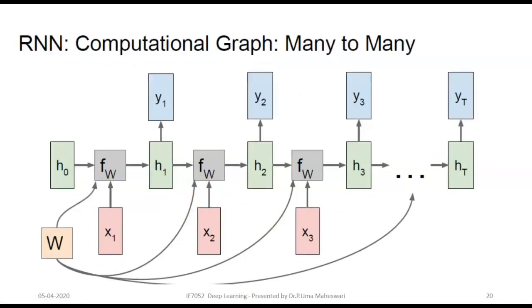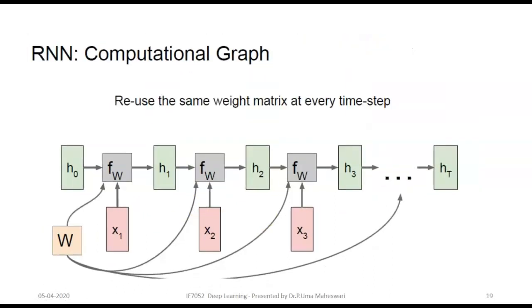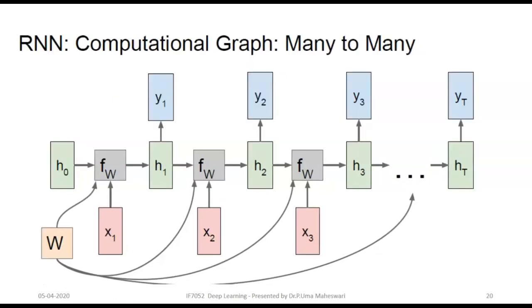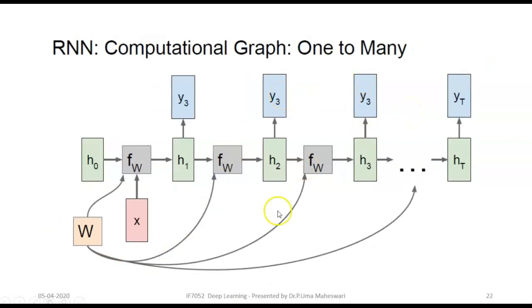This is another type of RNN. Here this is the simple RNN, and another type of RNN is many to many, where we take many varying length inputs and produce many varying length outputs. And there is a one to many type of RNN that takes only one input X, look at here, only one input, and the other hidden states H2, H3 are not taking any additional input like X1, X2, X3.